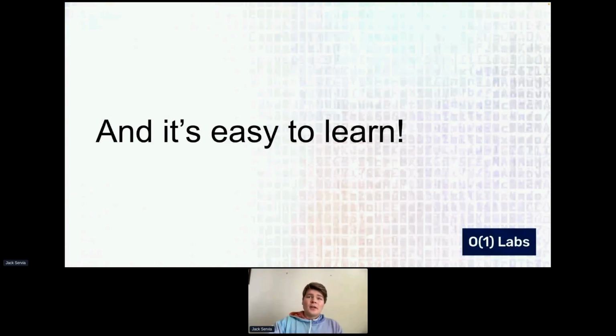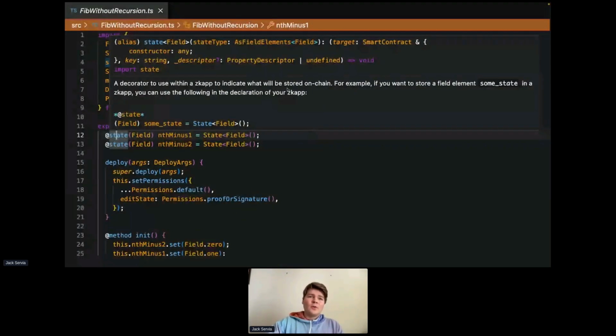We have super good IntelliSense doc comments, so you can probably dive into a code base without looking at docs or anything and get a feel for what's going on just by hovering over anything that sticks out that you don't know what it does. And this is probably a good way to get started, if you want to, is just dive into a code base and start poking around at things. We also have very good documentation and tutorials and office hours and all sorts of resources to help you get up to speed if this doesn't work as well for you, but this is definitely an option for SnarkyJS.